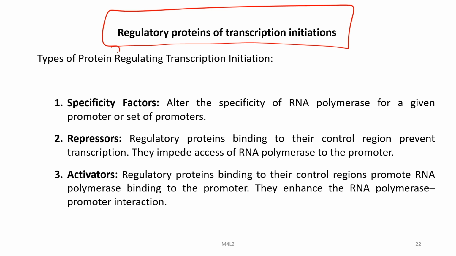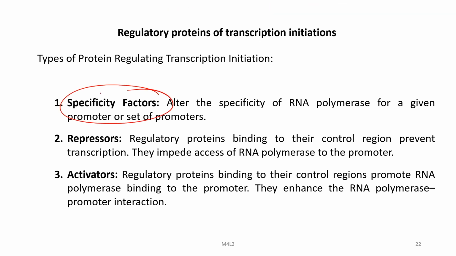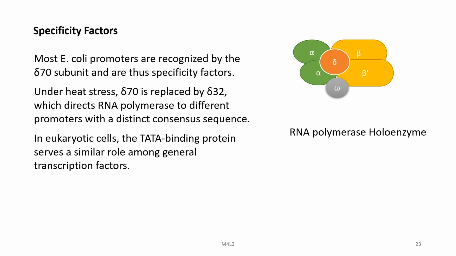So, we know that the sequence plays an important role, but let us look into the regulatory proteins. There are the specificity factors, which alter the specificity of RNA polymerase for a given promoter or set of promoters. Then there are repressors, regulatory proteins that bind to their control region and prevent transcription. They impede access of RNA polymerase to the promoter. Then there are activators, regulatory proteins that bind to control regions and promote RNA polymerase binding to the promoter. They enhance the RNA polymerase promoter interaction.